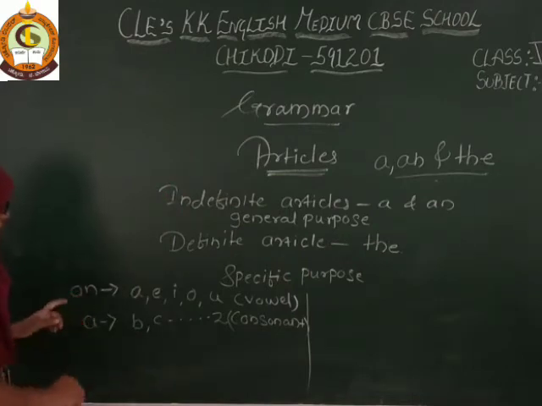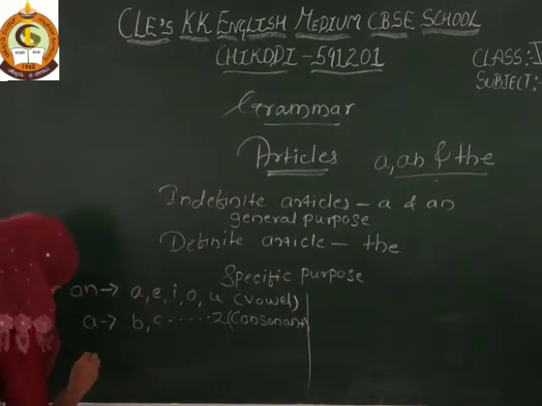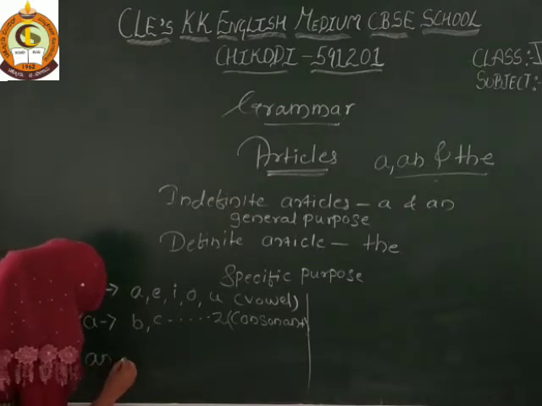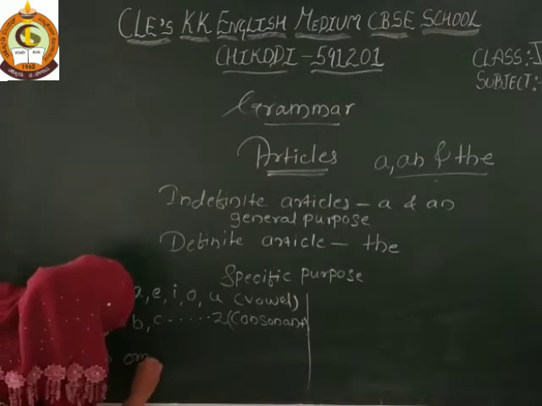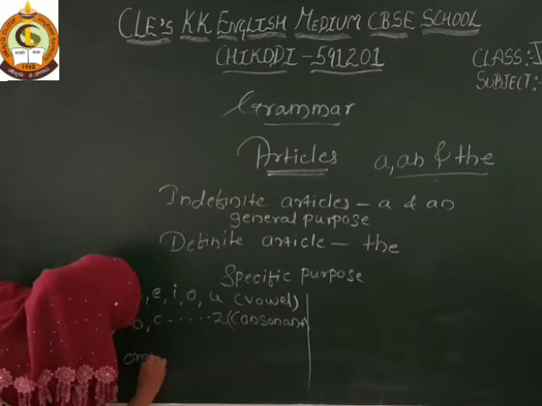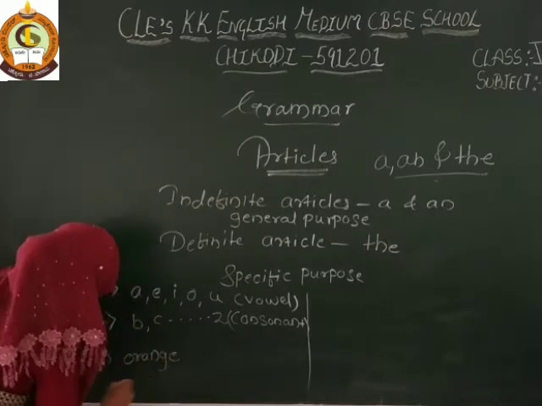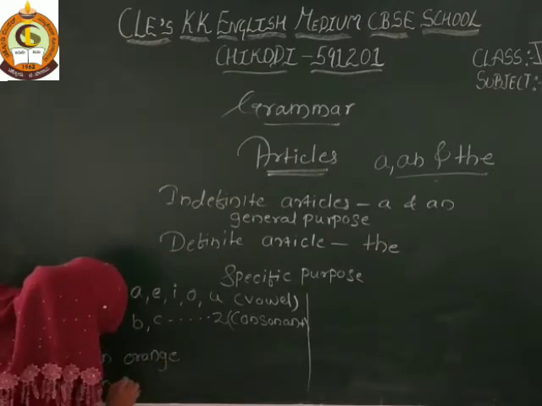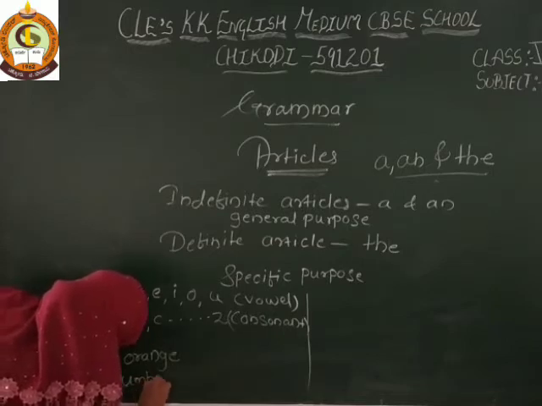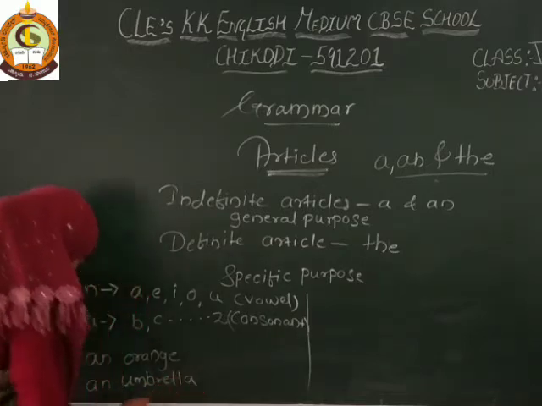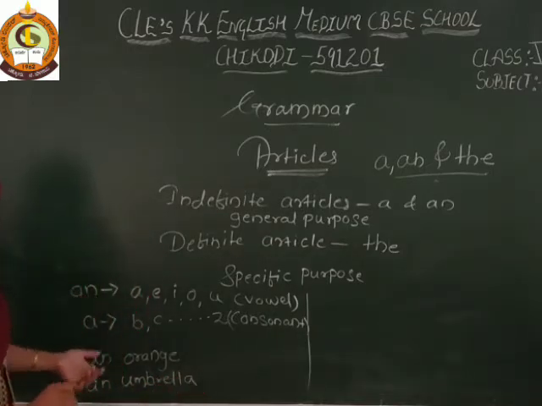One example of the an article I will write here: an orange, an umbrella. So this is an example of the an article.